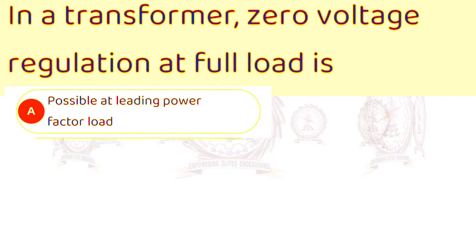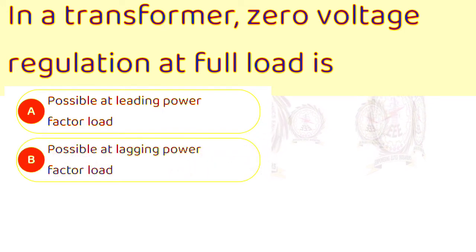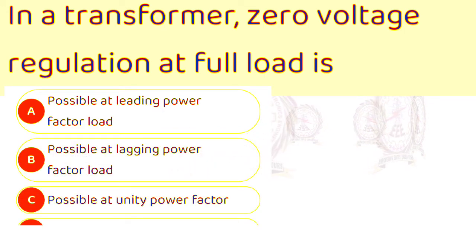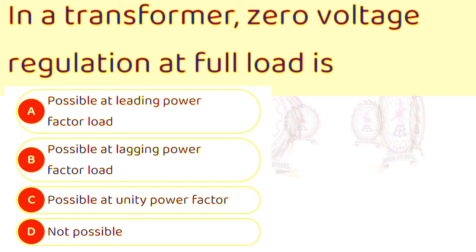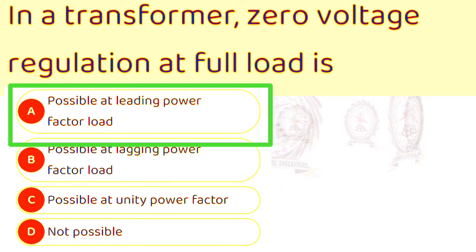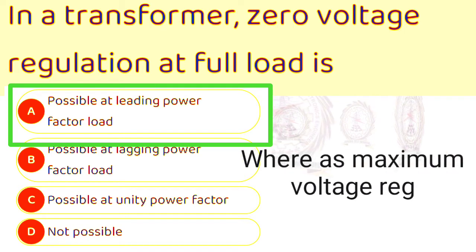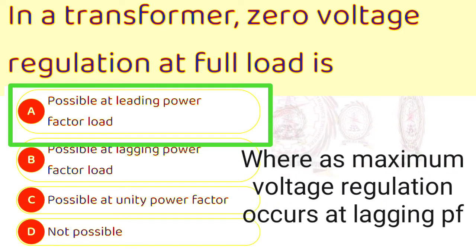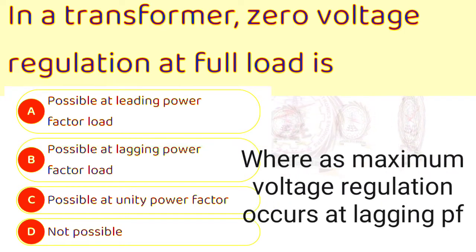Next one is, in a transformer, zero voltage regulation at full load is A. Possible at leading power factor load, B. Possible at lagging power factor load, C. Possible at unity power factor, D. Not possible. Your answer is A. Possible at leading power factor load, whereas maximum voltage regulation occurs at lagging power factor.